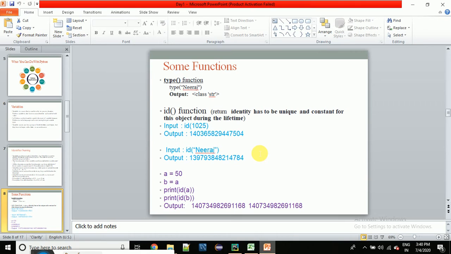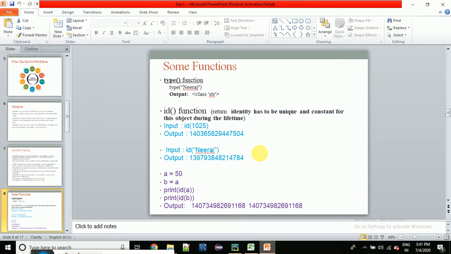Here are some inbuilt functions, or predefined functions, and also user defined functions. Predefined functions are the functions already created by Python developers or the Python community and provided to us for a better experience. User defined functions are the functions which we create ourselves. In Python there are n numbers of predefined or inbuilt functions which we can use. Here we have talked about variables, so some functions we can use with variables. For example, I am storing a value into a variable, so I can check the type of that variable using the type function.